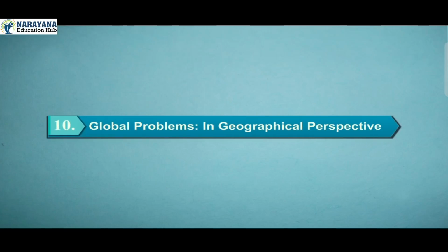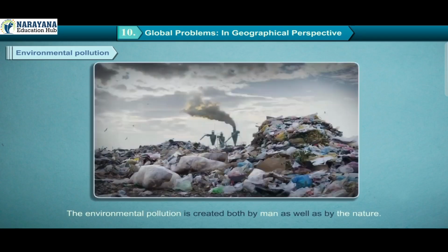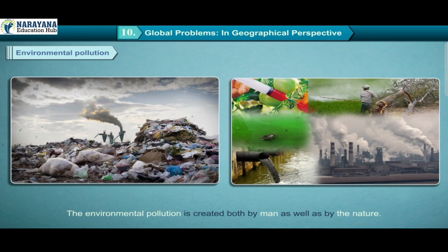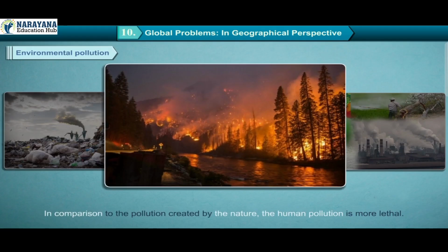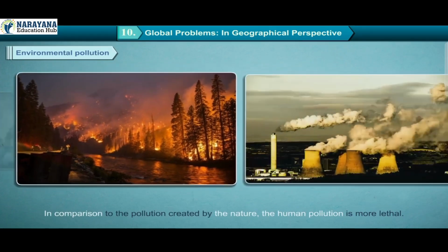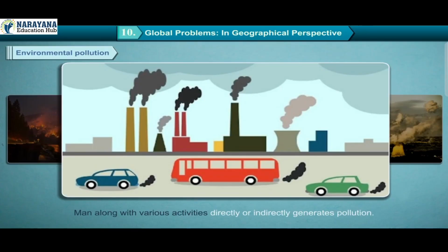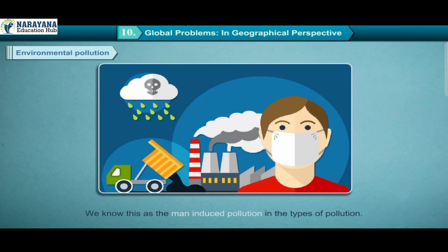Chapter 10: Global Problems in Geographical Perspective. Environmental pollution. Environmental pollution is created both by man as well as by nature. In comparison to the pollution created by nature, human pollution is more lethal. Man, along with various activities, directly or indirectly generates pollution. We know this as human-induced pollution.